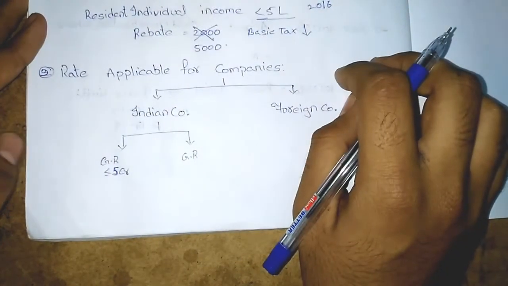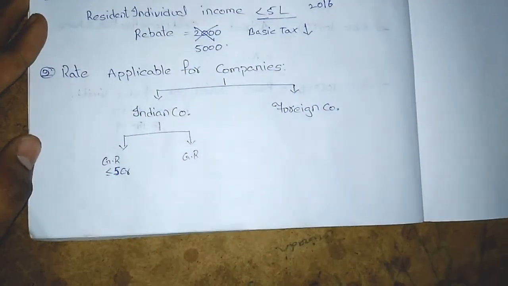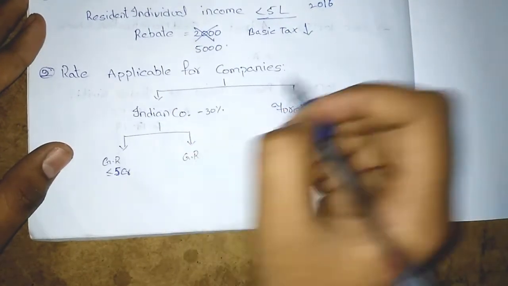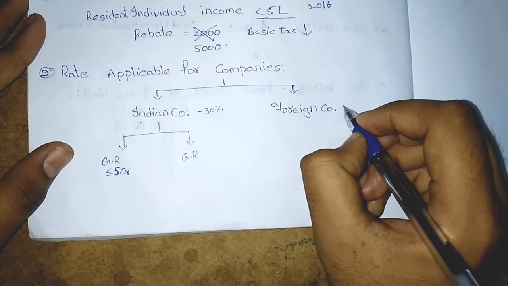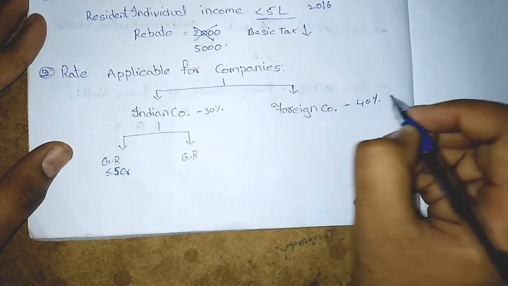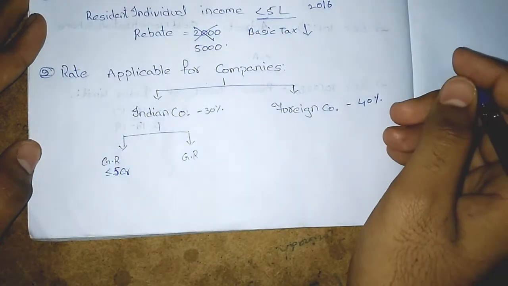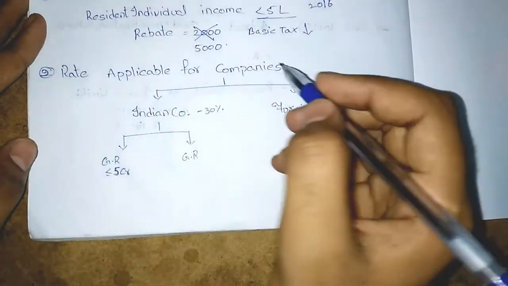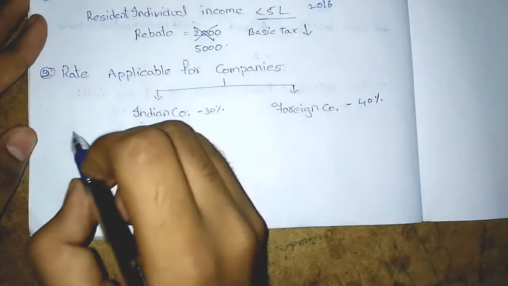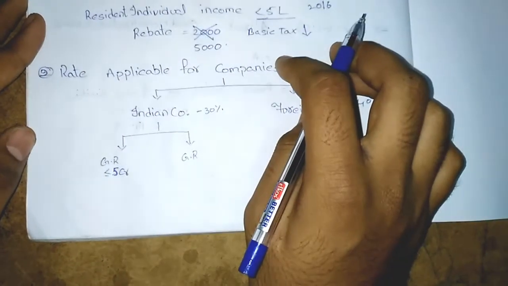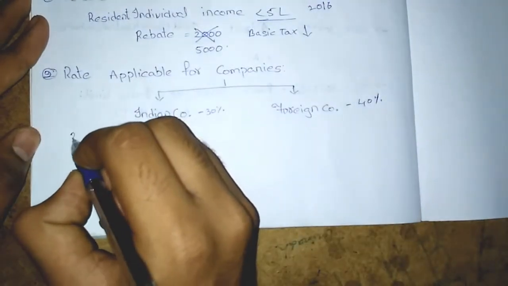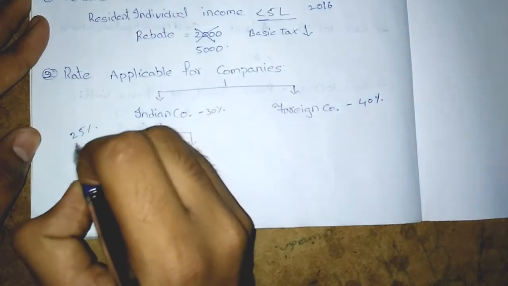Rates applicable for the company. We know that for an Indian company it is a flat rate of 30% according to Finance Act 2015, and for a foreign company it is 40%, right? But according to Finance Act 2016, the Modi government gave a promise to Indian companies that they will decrease the flat rate of taxation up to 25%.